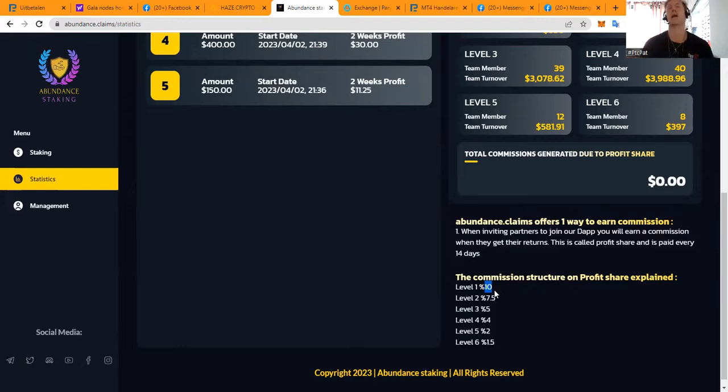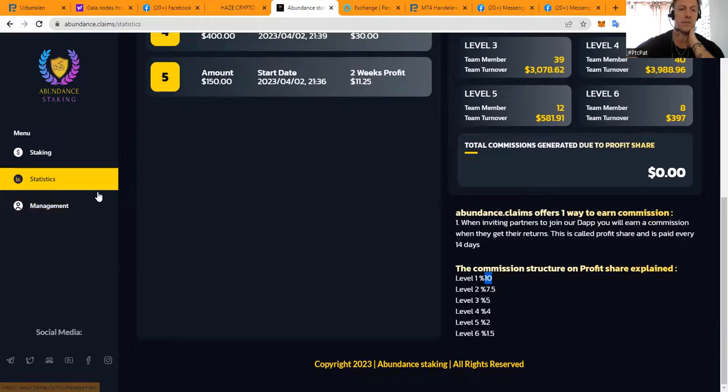How to calculate this? Well, guys, it's really simple. Let's say your people earn $100. You're going to get first level 10% bonus, which is $10. Let's say your second line is going to earn $100. You're going to get 7.5%, which is $7.50. That is how to calculate that.